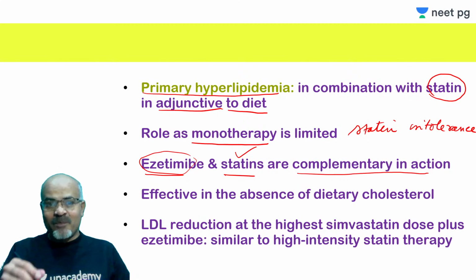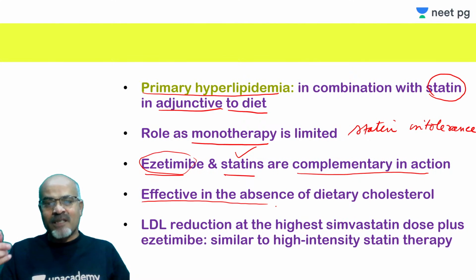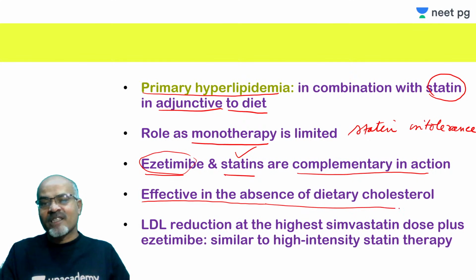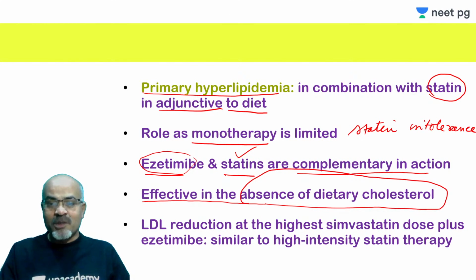And please remember, even if your dietary cholesterol is zero, suppose you have dietary manipulation in such a way that you take little or zero cholesterol in your diet, despite that this ezetimibe is effective, it can reduce LDL levels. And now you will say, how is it possible? It is possible because there is secretion of bile acids in the intestine. So bile acids are what?